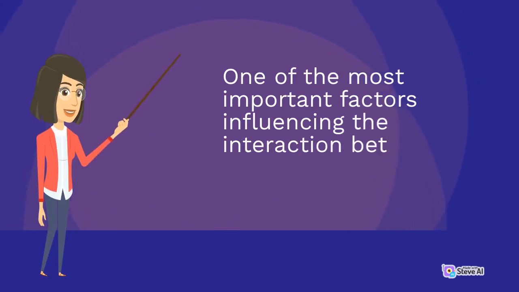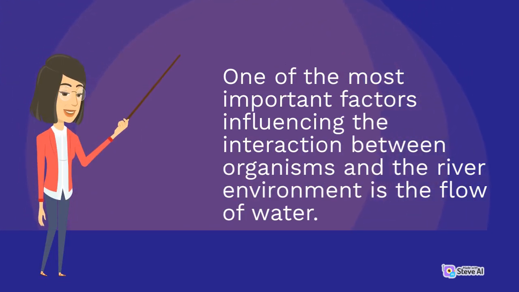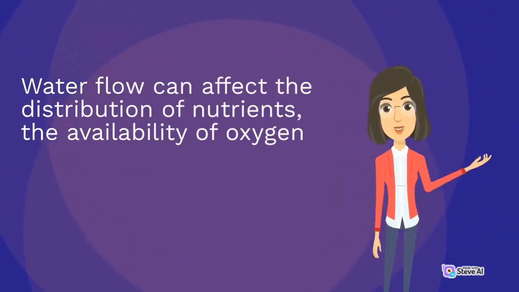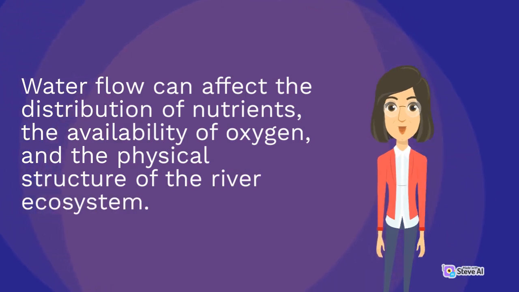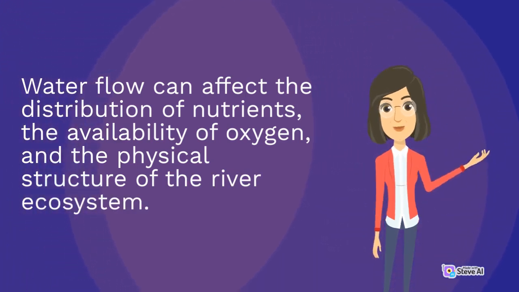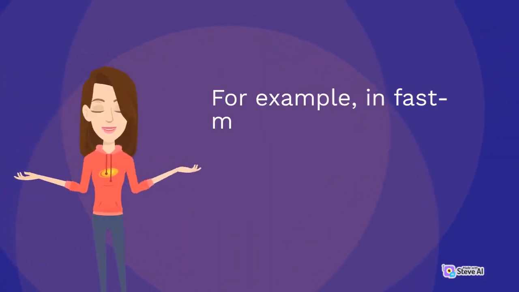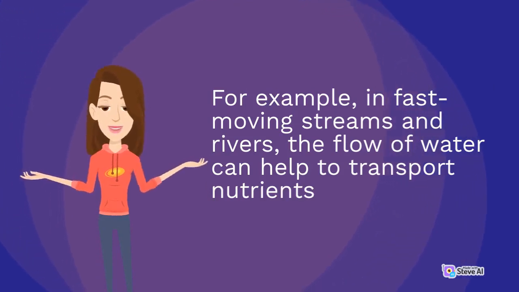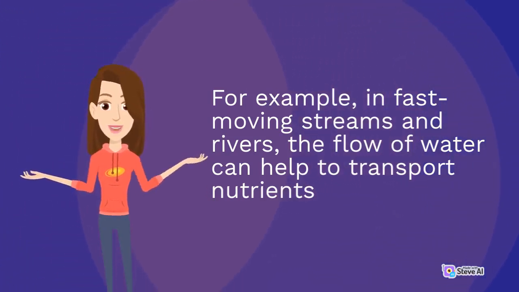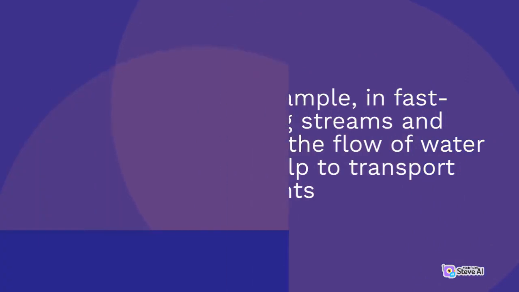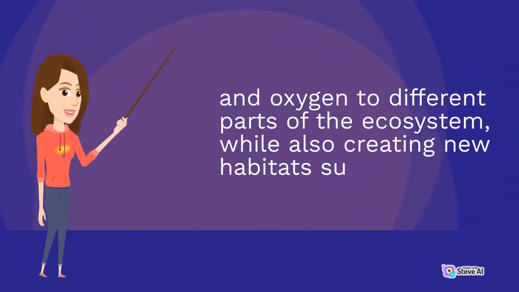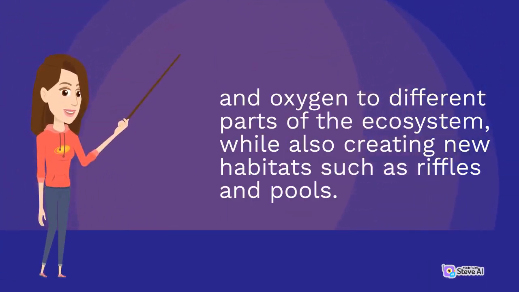One of the most important factors influencing the interaction between organisms and the river environment is the flow of water. Water flow can affect the distribution of nutrients, the availability of oxygen, and the physical structure of the river ecosystem. For example, in fast-moving streams and rivers, the flow of water can help to transport nutrients and oxygen to different parts of the ecosystem, while also creating new habitats such as riffles and pools.